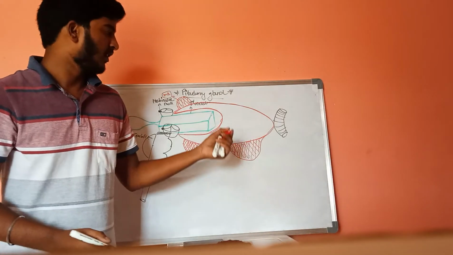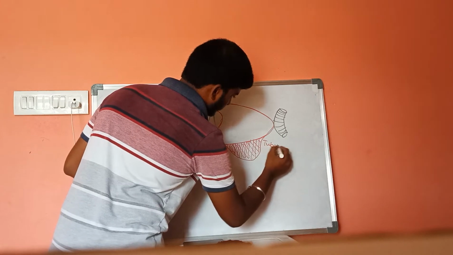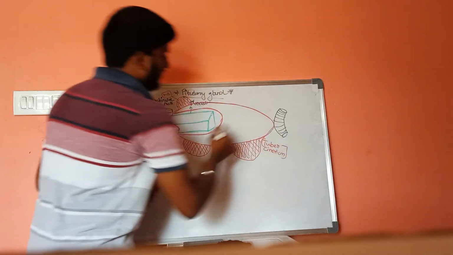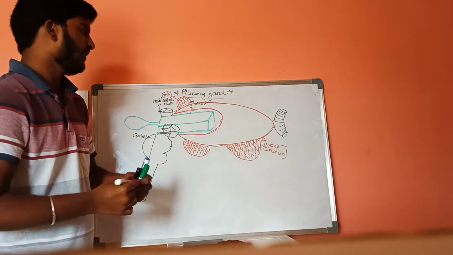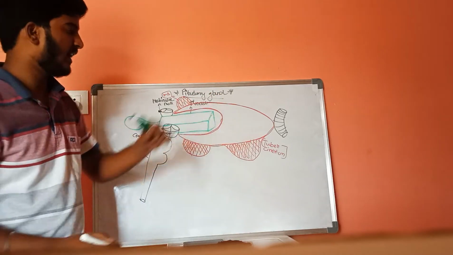This is called tuber cinereum. These two parts are also included under the hypothalamus.